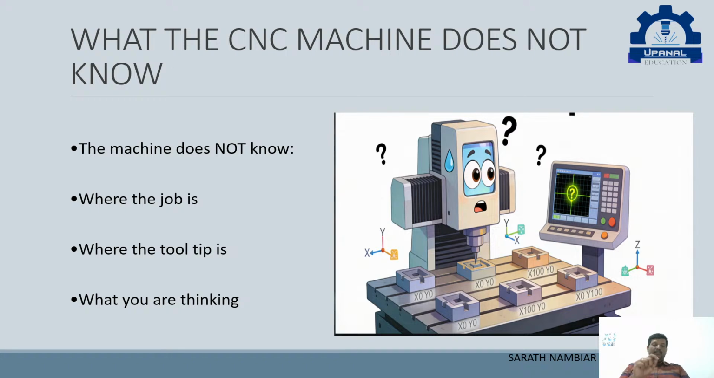It doesn't know where the job is, or where the tool tip is, or what we are thinking. The machine doesn't have a brain of its own, right? It only follows its instructions. It never thinks on its own. So we have to tell it where the job is, where the work is, where the tip of the tool is, the end of the tool, and what has to be done. All these instructions have to be given to the machine.